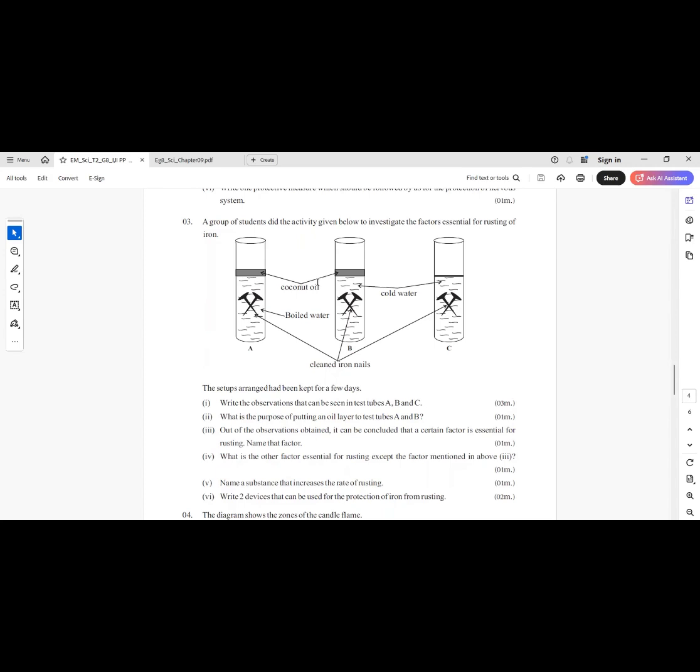The setup arranged had been kept for a few days. Roman number 1. Write the observations that can be seen in the test tube A, B and C. The iron nail in test tube A has not rusted because it has no air. If it has the water, it has no air. That's why no rust can be seen.